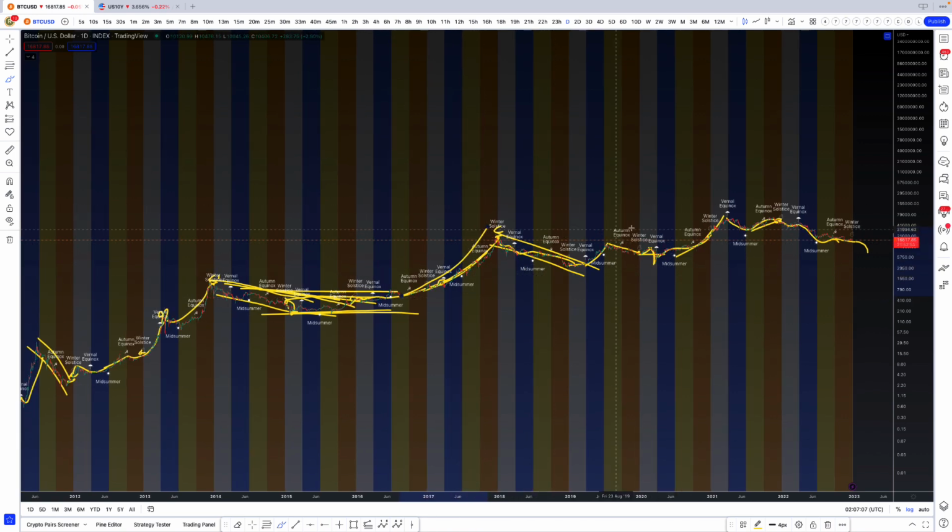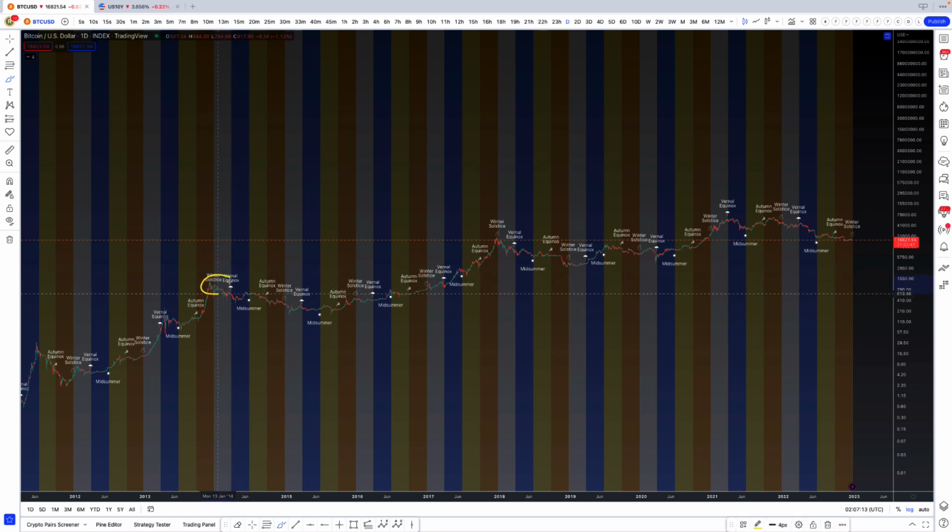So if we compare it to the past times, we can see top, bear market bottom, accumulation, gearing up, blow off top, bear market bottom, accumulation, gearing up. And then maybe this should have been our blow off top right at this phase, but that's when the Federal Reserve changed their monetary policy and they started raising rates.